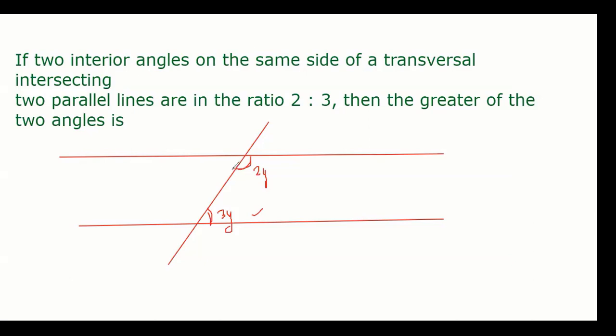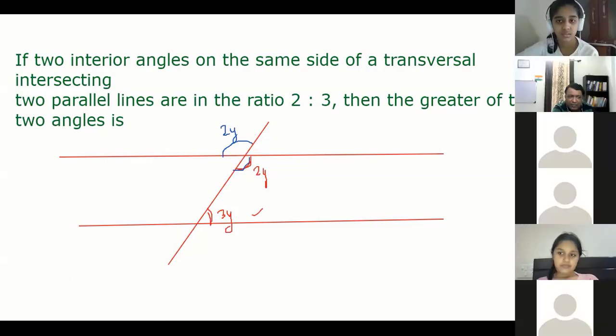If this is 2y, vertically opposite to this is also 2y. Corresponding to it is also 2y, correct?